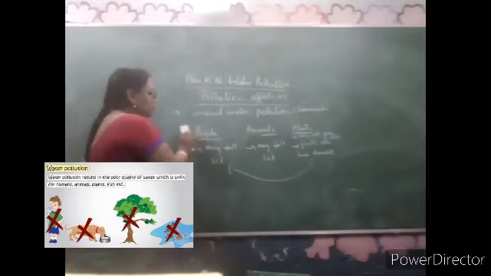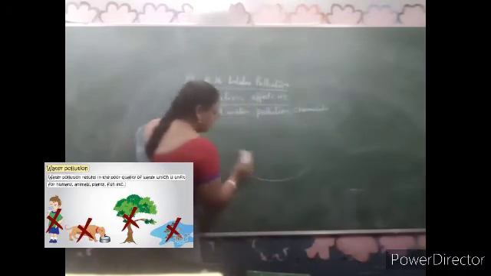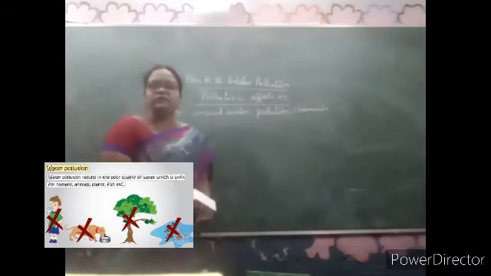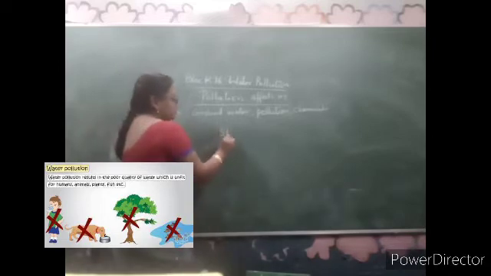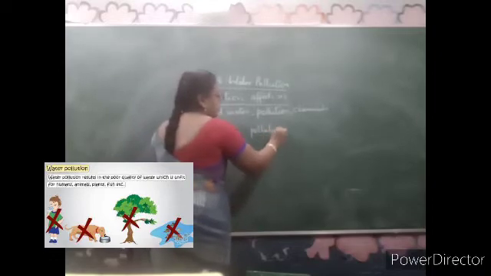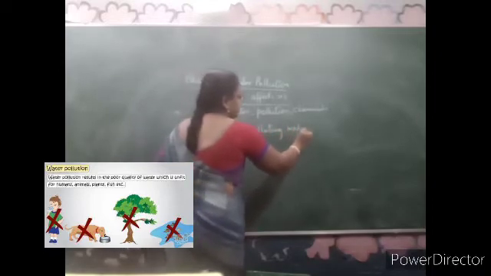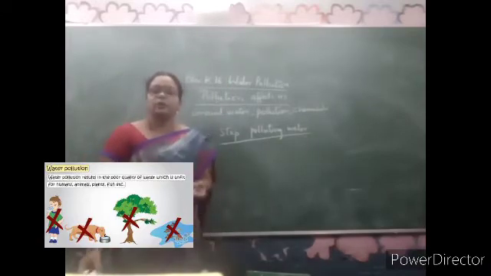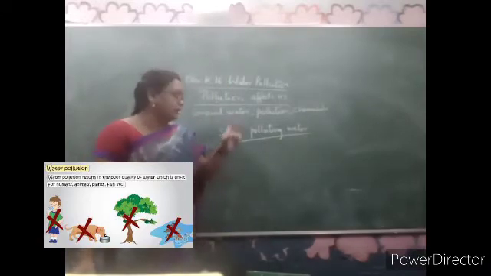So how can we stop it? What do we have to do? This is such a dangerous and serious issue, right? Water pollution is affecting all the living things. So we should stop polluting water. That's why in yesterday's worksheet, finally you had, if you have a pond or river nearby, how will you take care? We should not throw the garbage.